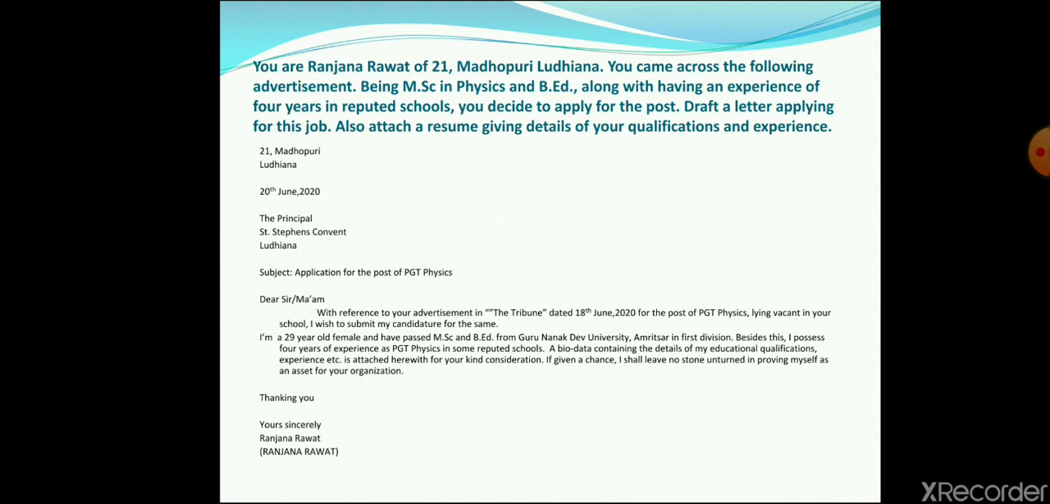You came across the following advertisement, like being MSc in Physics and B.Ed, along with having an experience of 4 years in reputed schools, you decide to apply for the post. Sorry, the box of the advertisement goes missing, like it was an advertisement for the requirement of a PGT Physics. Right? So you need to draft a letter applying for this job and attach a resume giving details of your qualification and experience. Very, very minutely, this has to be written. I am reminding you, each step has to be followed very meticulously so that nothing goes missing.